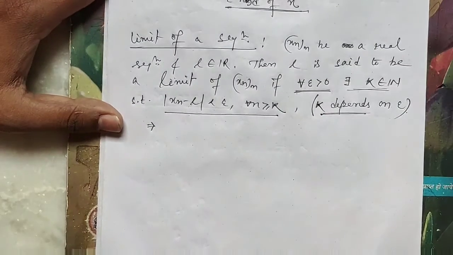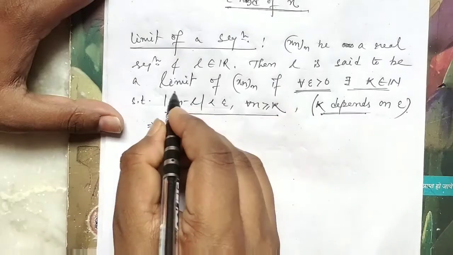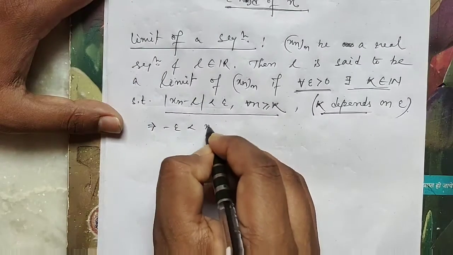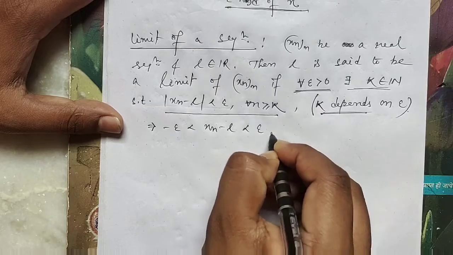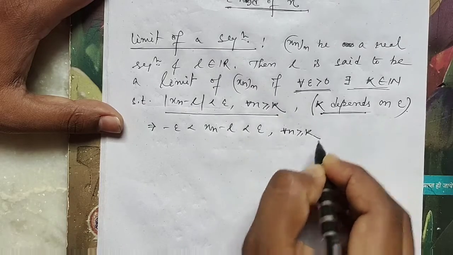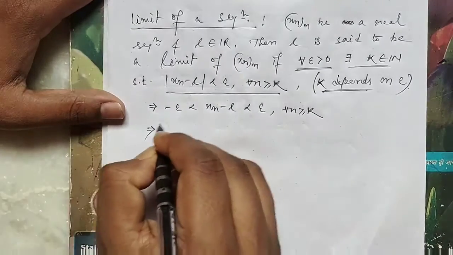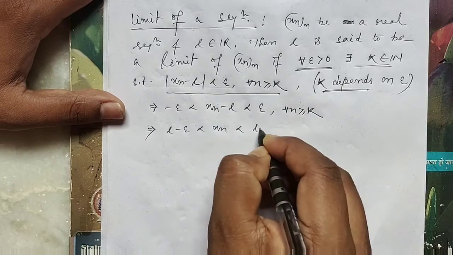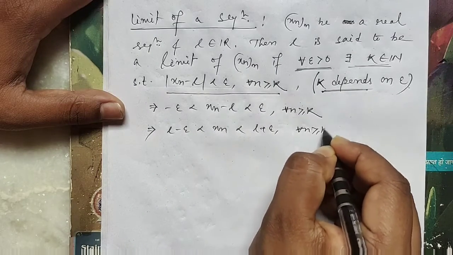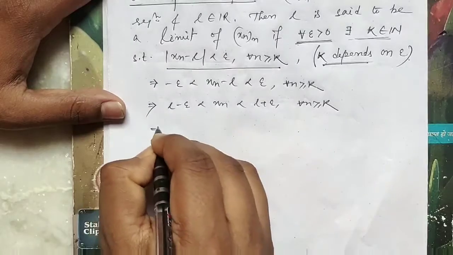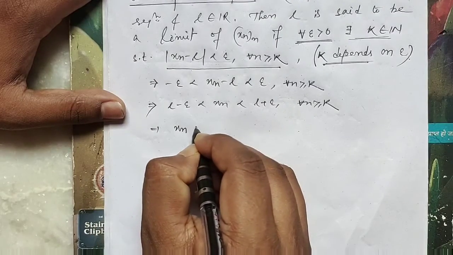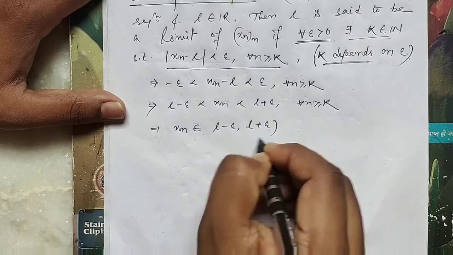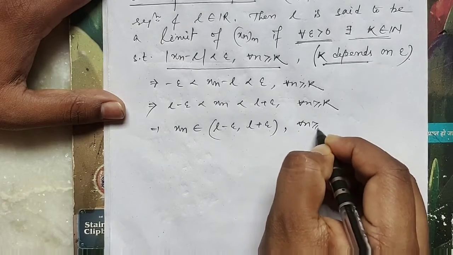If we remove this mod we get minus epsilon less than xn minus L less than epsilon for all n greater than or equal to k, okay. So L minus epsilon is less than xn less than L plus epsilon for all n greater than or equal to k. Okay, this implies xn belongs to L minus epsilon, L plus epsilon for all n greater than or equal to k.